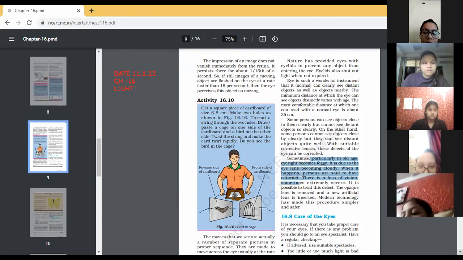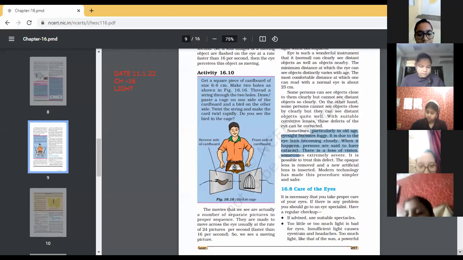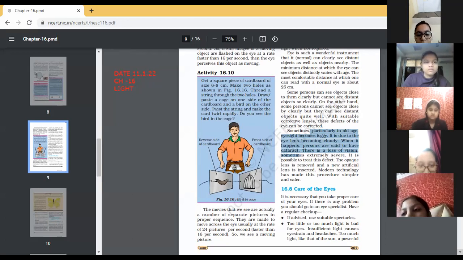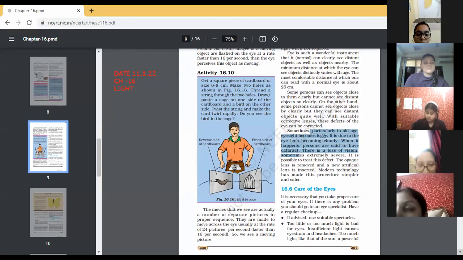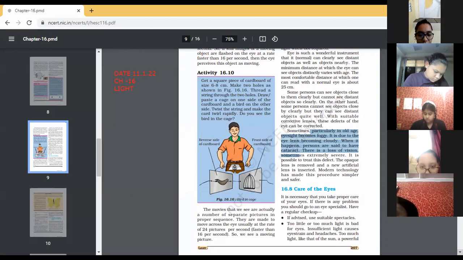Now a few of the precautions to be taken, because the eye is a natural instrument. Yes, Ivanshi, continue. Take care of the eye. So what precautions we need to take? Care of the eye. It is necessary that you take proper care of your eyes. If you have any problem, you should go to an eye specialist. Have a regular checkup. If advised, use suitable spectacles.